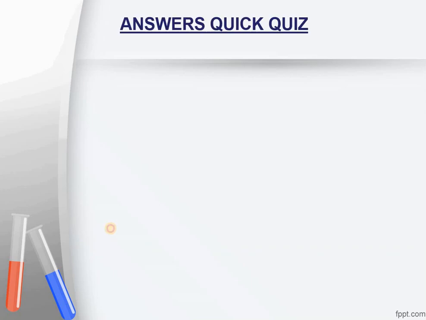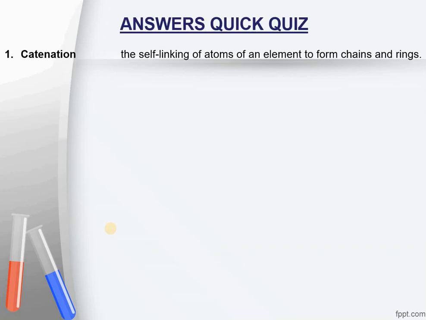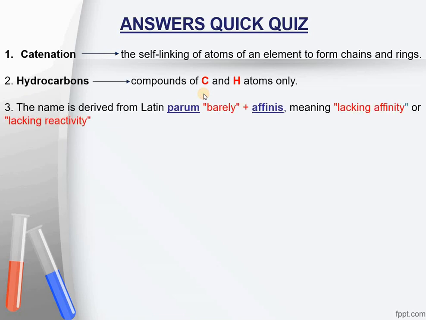The first question was, what is catenation? Catenation is self-linkage of atoms of an element to form chains and rings. Among the various elements, carbon is the most common element that has the property of catenation. The second question was, what are hydrocarbons? As the name indicates, the term hydrocarbon stands for compounds of hydrogen and carbon atoms only.